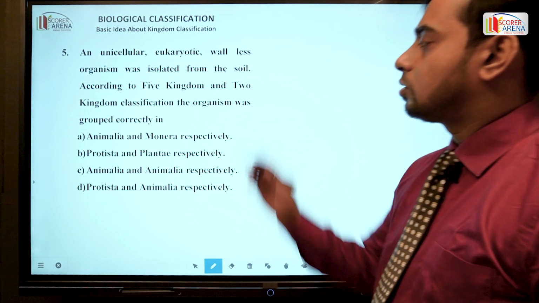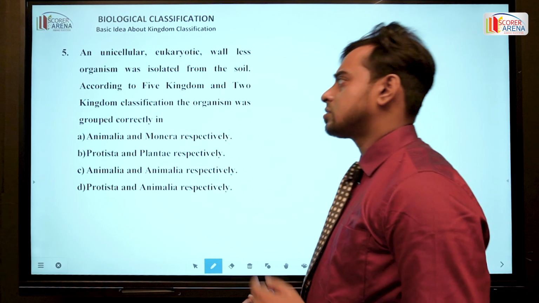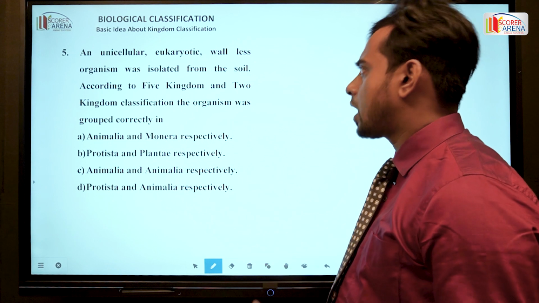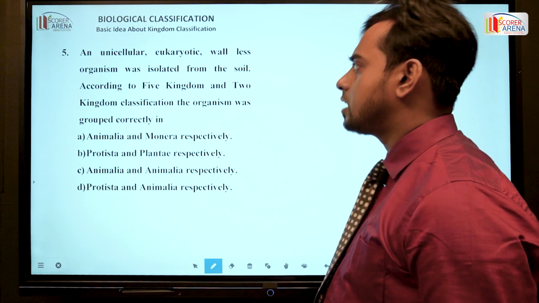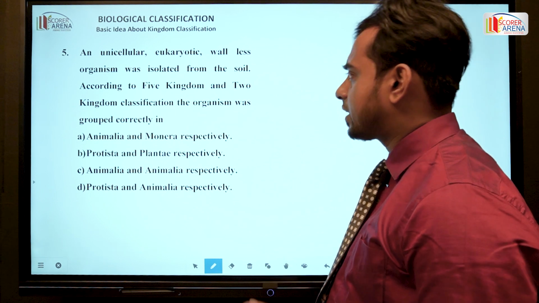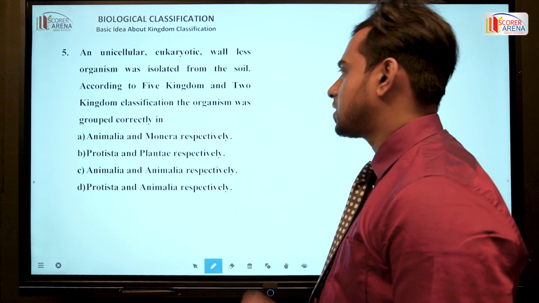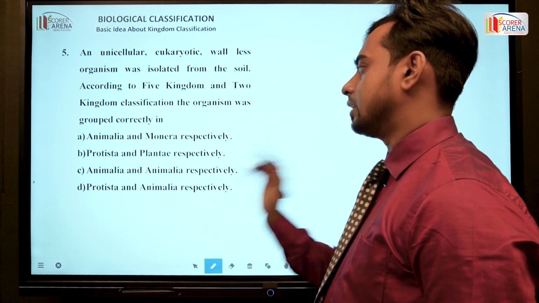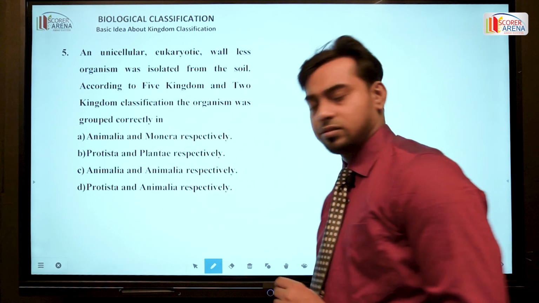Okay, so question number 5, this is a very interesting question. It is written, a unicellular eukaryotic wall-less organism was isolated from the soil. According to 5 kingdom and 2 kingdom classification, the organism was grouped correctly in, and here are the options.